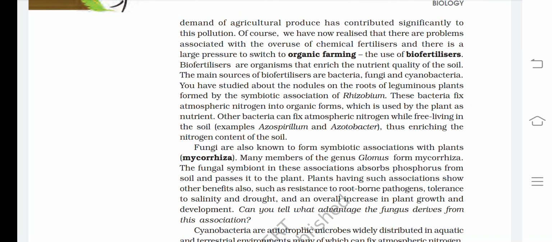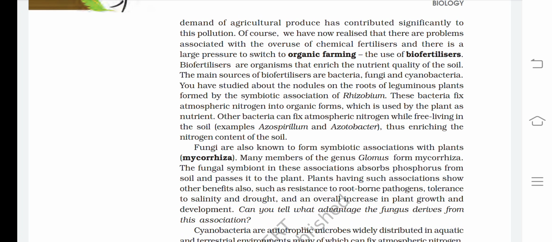The use of biofertilizers. Biofertilizers are organisms that enrich the nutrient quality of the soil. The main sources of biofertilizers are bacteria, fungi, and cyanobacteria. Remember, main sources of biofertilizers are bacteria, fungi, and cyanobacteria.